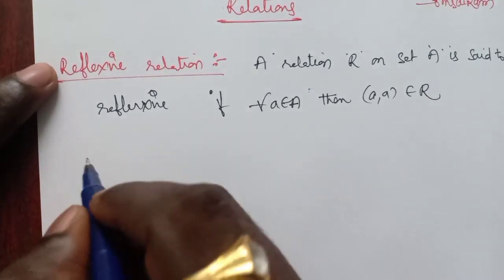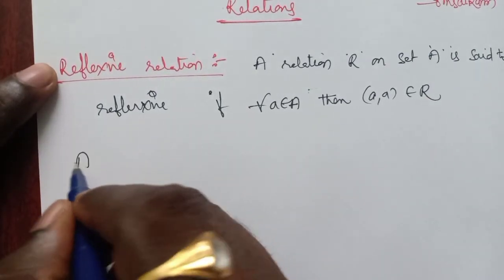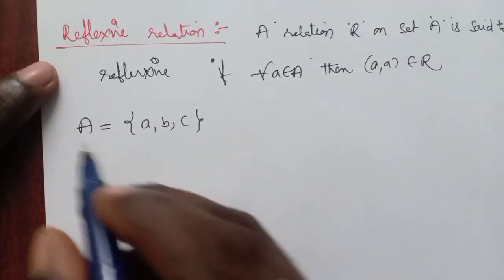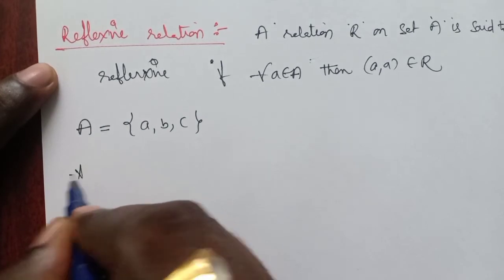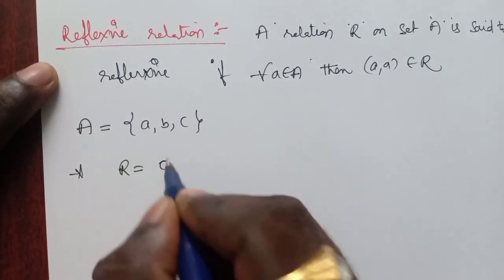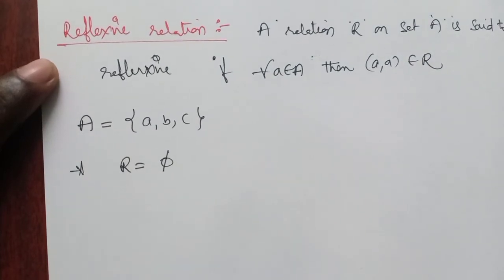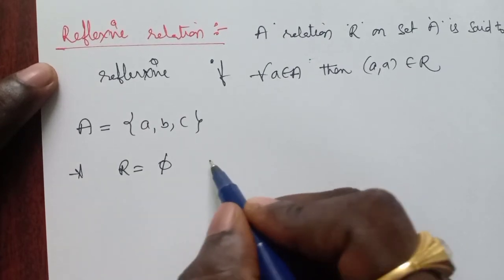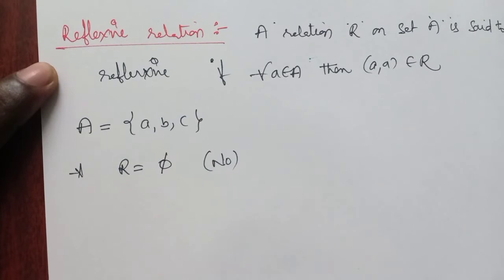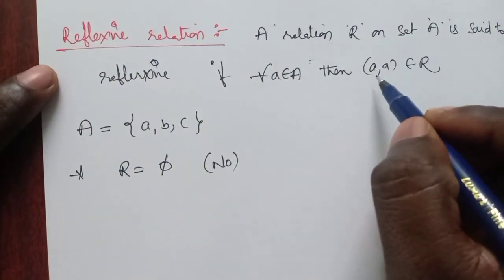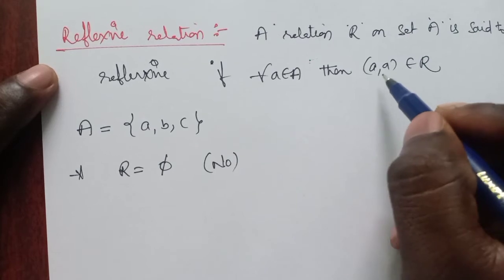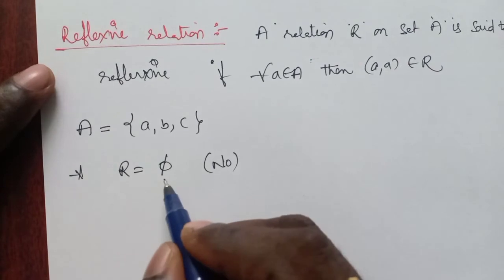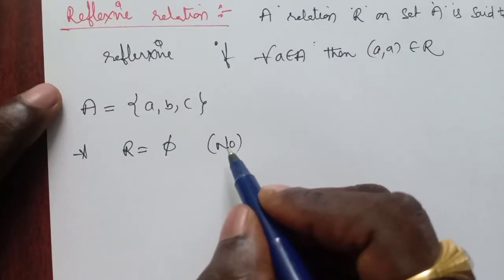Now let us take an example. Suppose A equals {a, b, c}. Now coming to the first relation, which is R equals an empty set, which is nothing but phi. So is it reflexive or not? Clearly it is not. Why? Because our reflexive relation must consist of the elements like (a, a), (b, b), (c, c). Here we have no elements, that's why it is not said to be a reflexive relation.